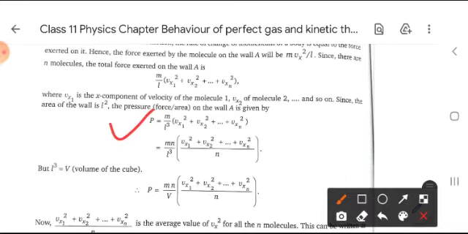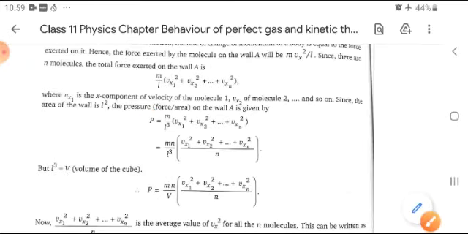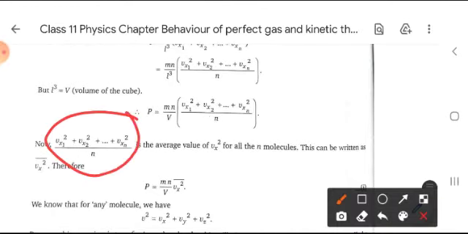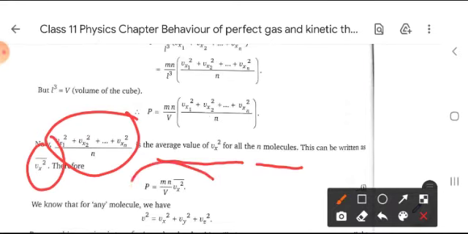For n molecules, multiplying numerator and denominator, we get this value, because L cube is equal to capital V. So we write P is equal to mn upon V, multiplied by vx1 square plus vx2 square and so on for n molecules, divided by n. The value of this is the average value of vx square for the n molecules. So for the average, we put v bar vx square. Therefore pressure comes to mn upon V into the mean square of v in the x direction.